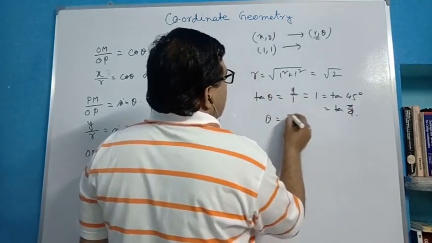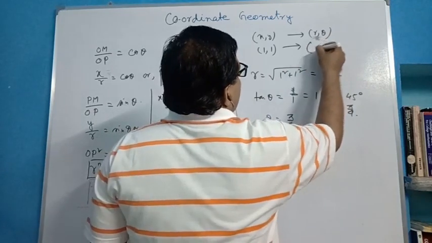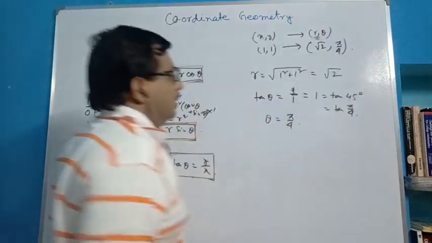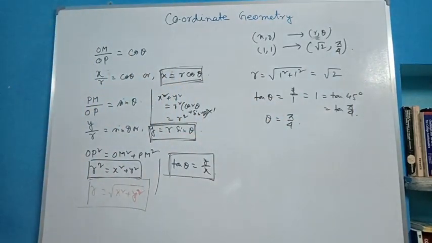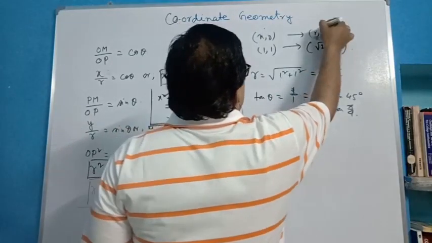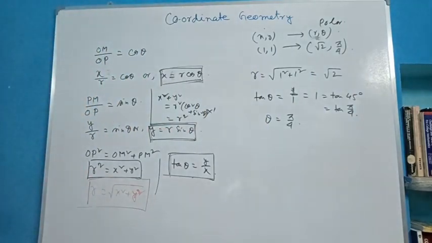Therefore theta is equal to pi by 4 or 45 degrees. Therefore in (r, theta) it will be (root 2, pi by 4). So it transfers into polar form. It is Cartesian form and it is polar form. So the polar form of the point is (root 2, pi by 4).